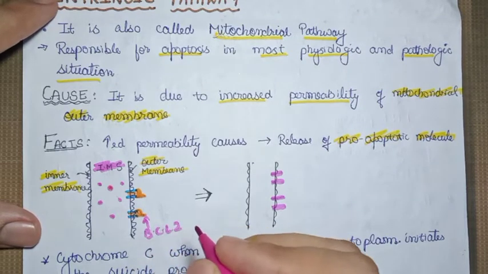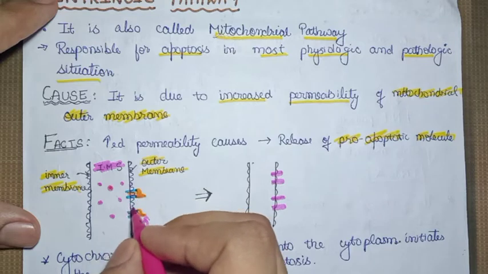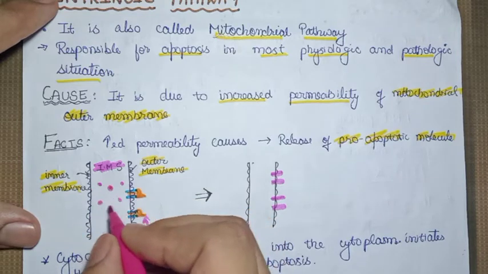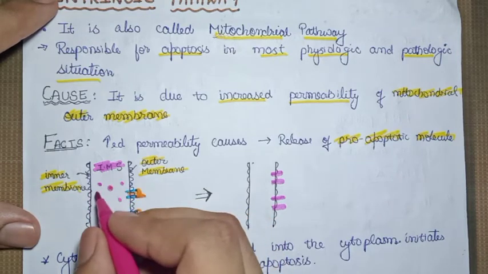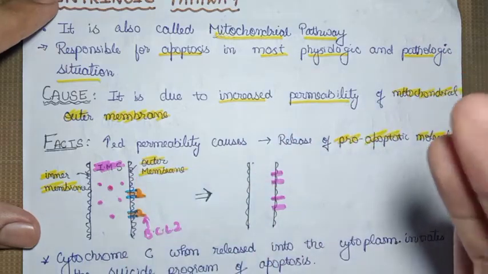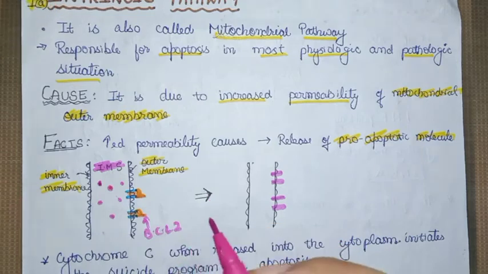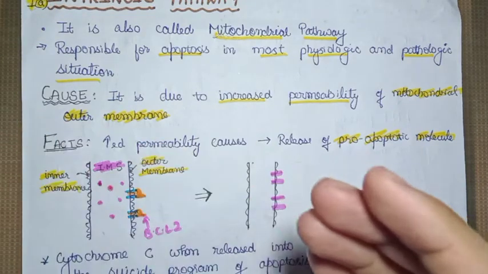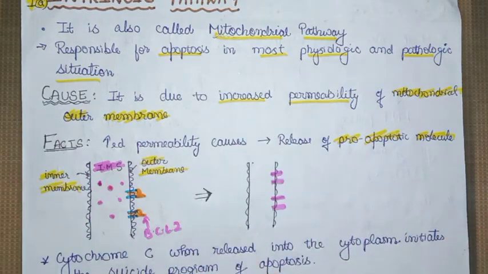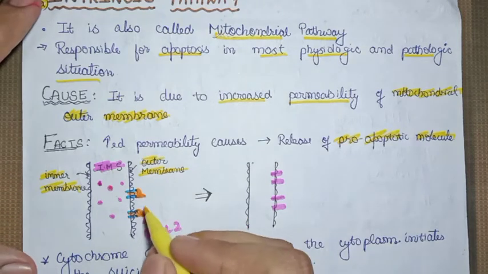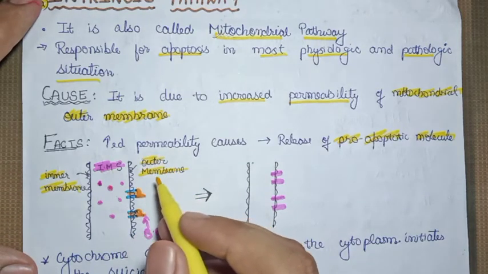Here is the BCL2, which is guarding the outer membranous structure and is responsible for holding the mitochondrial proteins, among which the most important is cytochrome C. Keep in mind that cytochrome C and the other mitochondrial proteins are responsible for the intrinsic pathway to occur. So BCL2 helps in maintaining the outer membrane permeability.